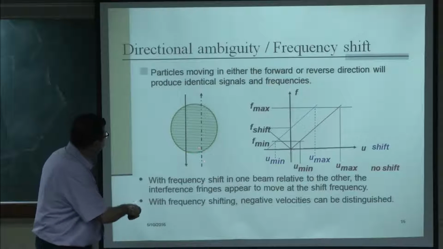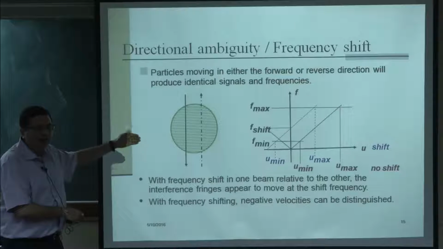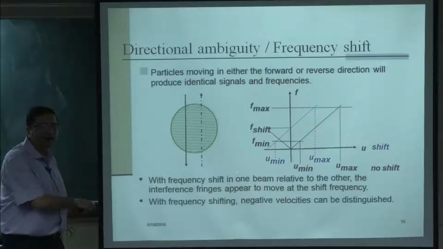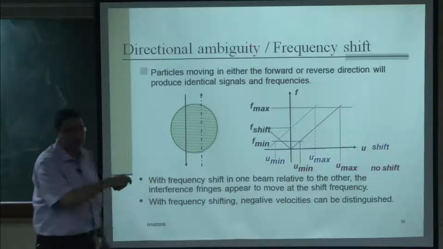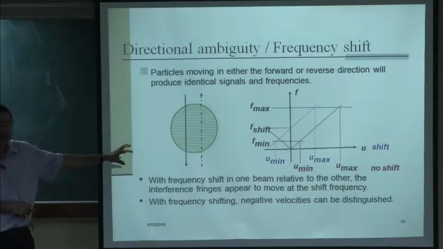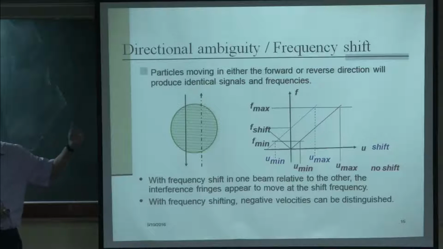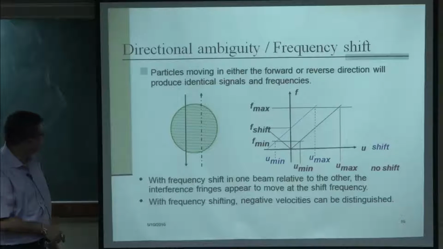Depending on the direction, there will be a Doppler shift added, and because of that we can now get the negative velocity as well. So, that is why this Bragg cell which introduces a frequency shift in the measurement helps in measuring the negative velocity or giving the direction, as well as it can reduce the lower velocity limit.